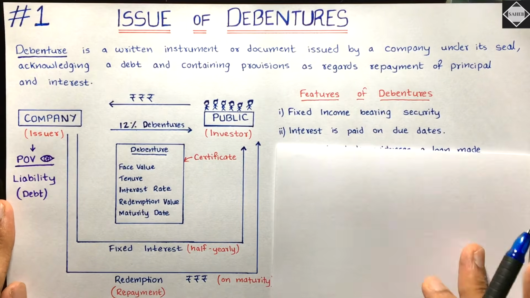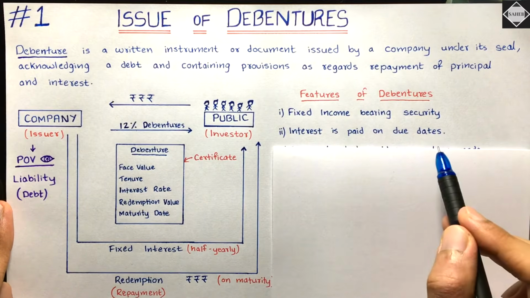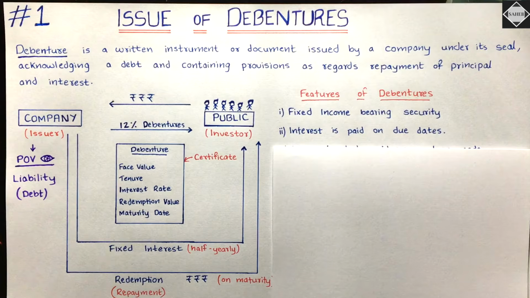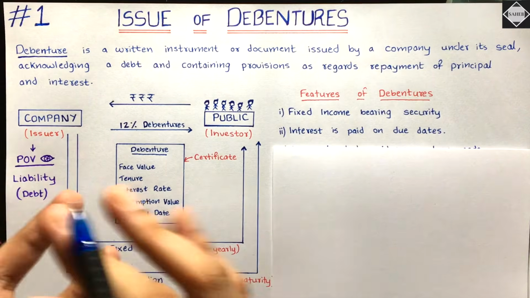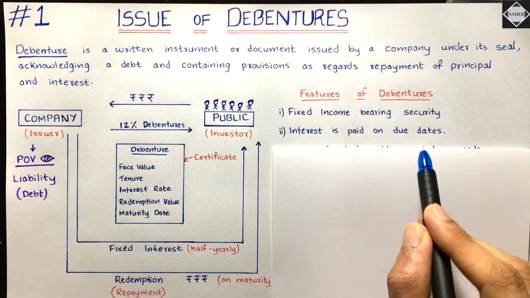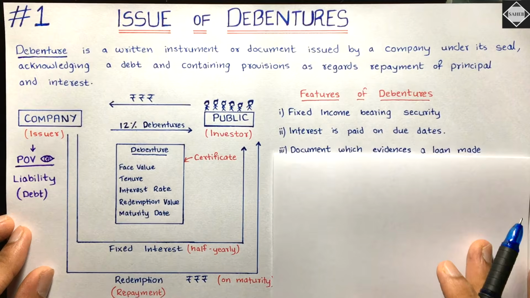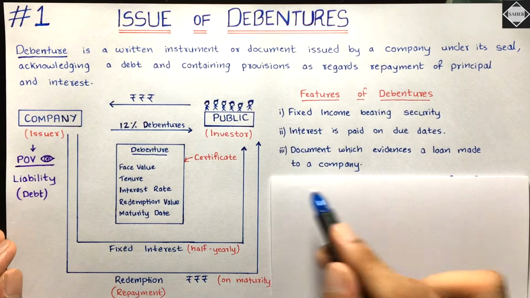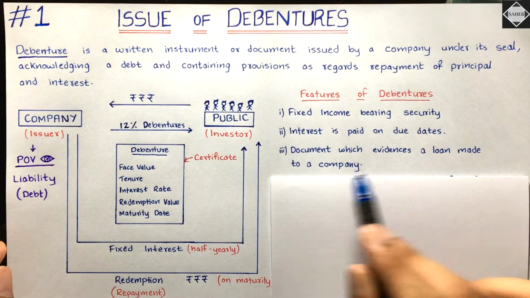And then the second feature: interest is paid on due dates. As I told you, there will be dates, every 6 months or every quarter, however it is in the company; it differs from company to company. So interest will be paid on due dates. And then the third is a document which evidences a loan made to a company.